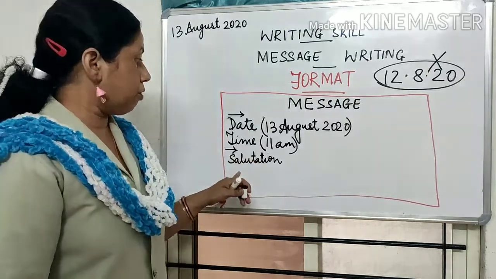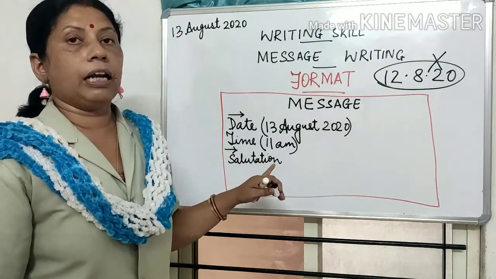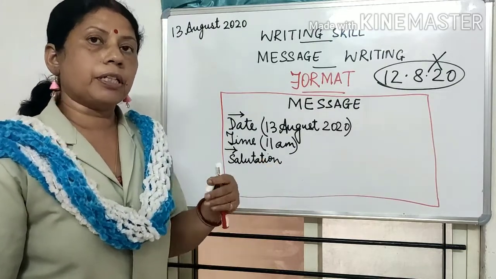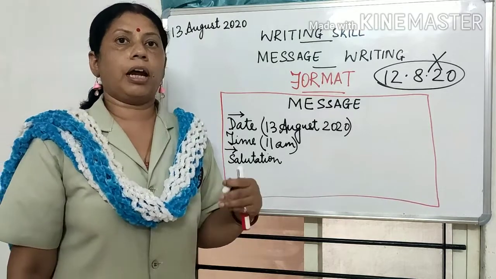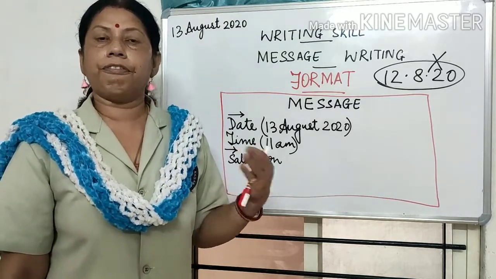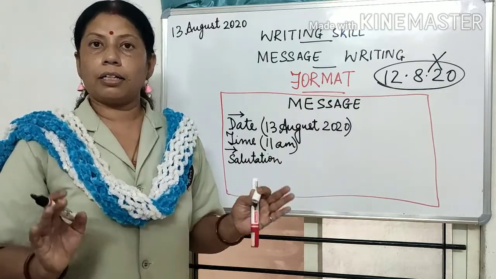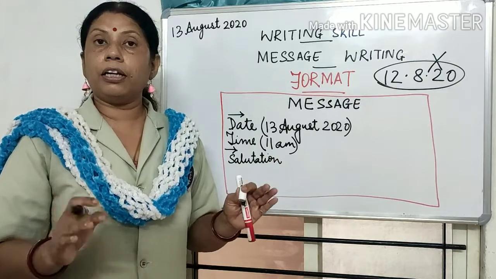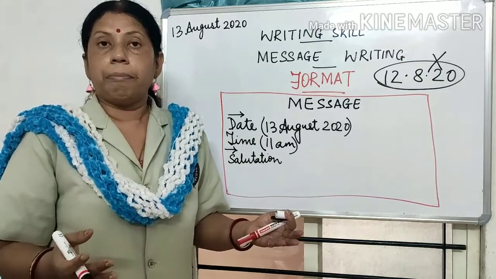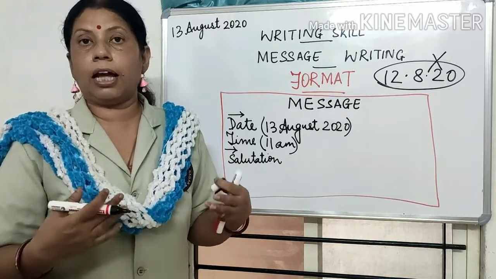So we will not write dear or respected. Rather we will come directly to that person's name. Suppose I am writing this message to my father. So instead of writing dear father, I will write father. Okay. Because messages are written in a hurry, which means we have to write it quickly and send it to that person, give it to that person.